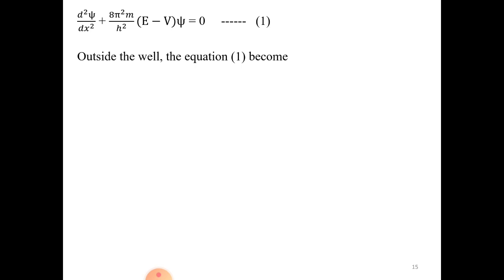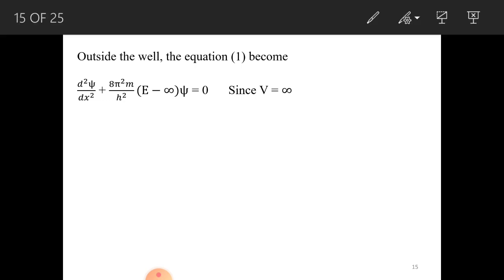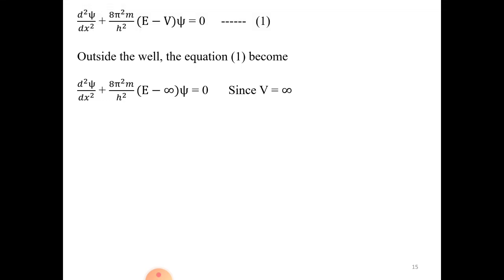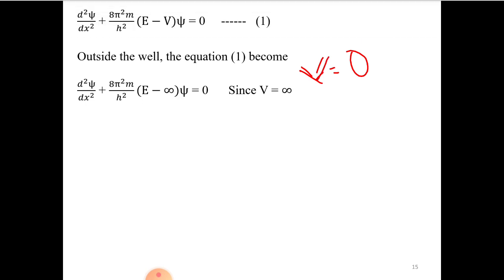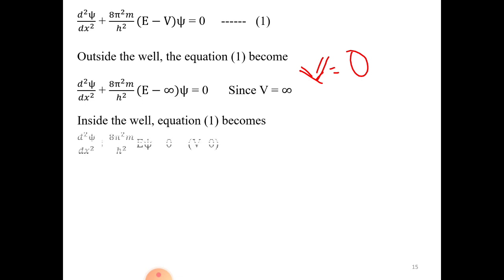Outside the well, equation 1 becomes, so it is a freely moving particle, as I told. It doesn't come to rest. So what about the potential energy? Some people will take V equal to infinity outside the well, or you can take V equal to 0 also. Both mean the same, V equal to 0 or V equal to infinity. In such cases, the expression can be written as d square xi by dx square plus 8 pi square m by h square E xi equal to 0.